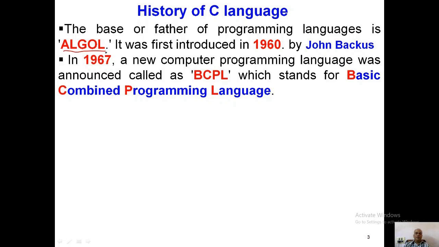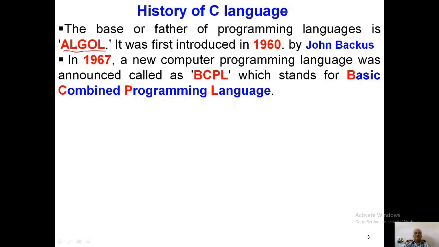I hope you all know what a high-level language is and what a low-level language is, which is also called a middle-level language. The early high-level language is ALGOL, the algorithmic language. It was first introduced in 1960. This language was introduced for scientific applications, to make fast calculation of scientific operations.